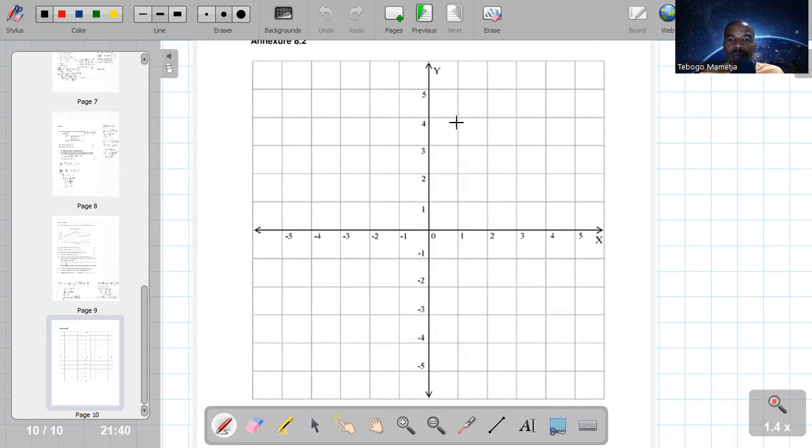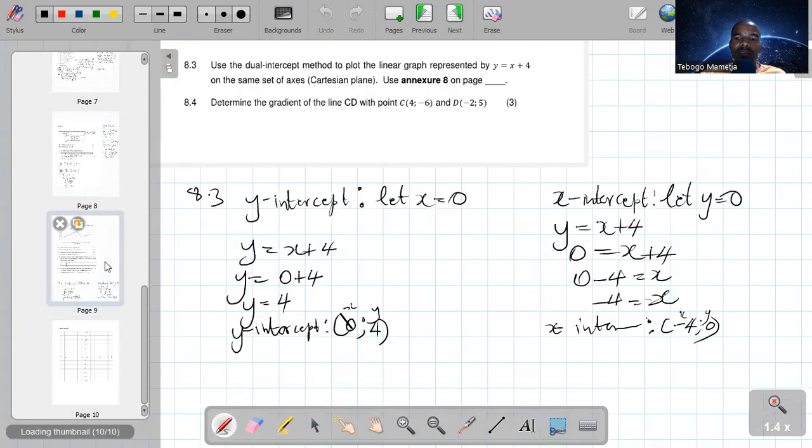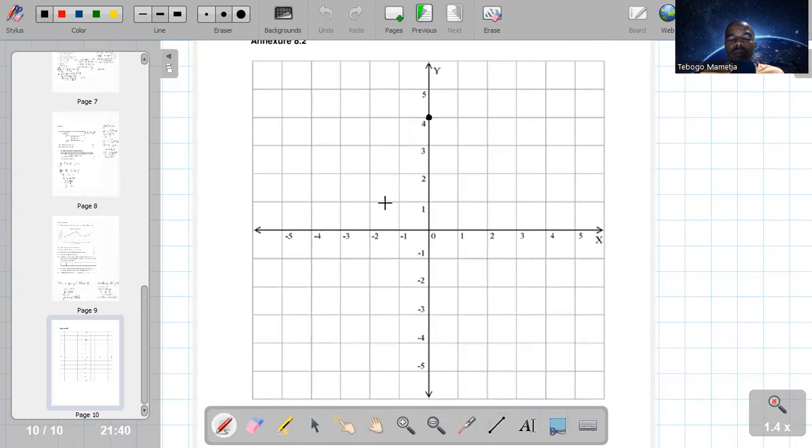So they say it's (0, 4). And where is (0, 4)? It's exactly there. And the x-intercept is (negative 4, 0). And where is (negative 4, 0)? It is there.